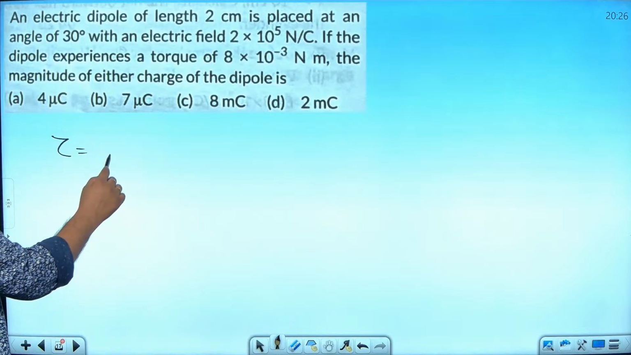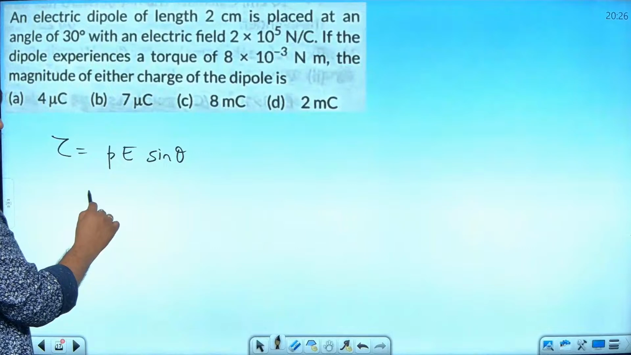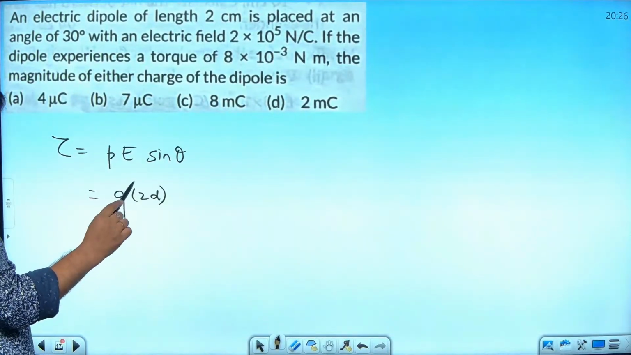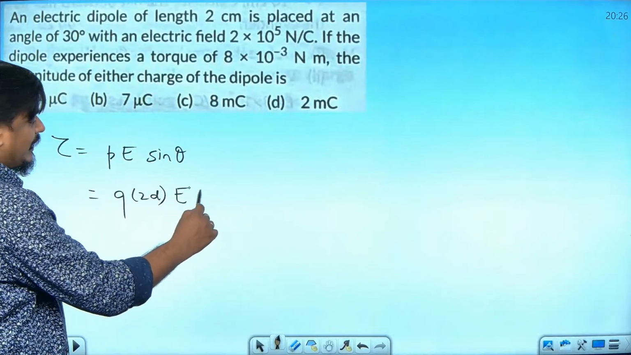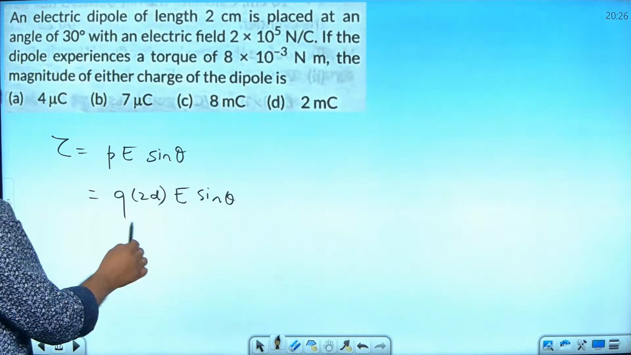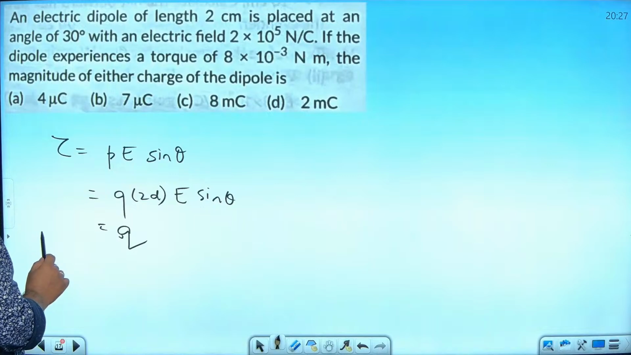Torque is equal to P E sin theta. What is P? Q into 2D. Now 2D is the distance, don't multiply it by 2 again, into E into sin theta. So Q is how much? You want to find that. What is tau value?